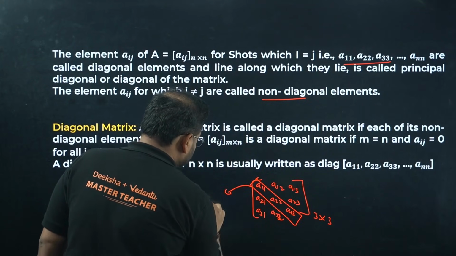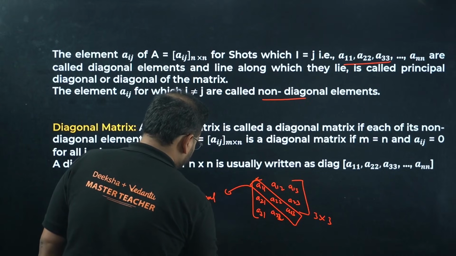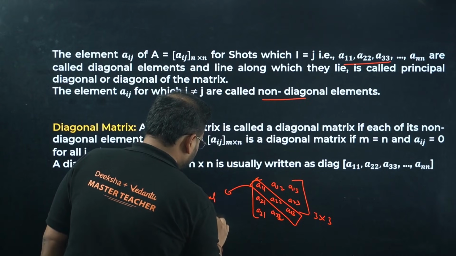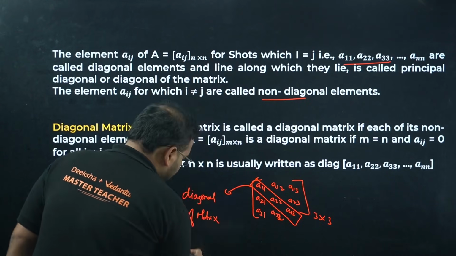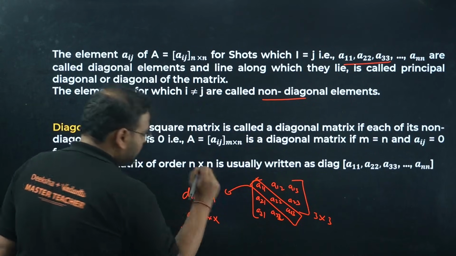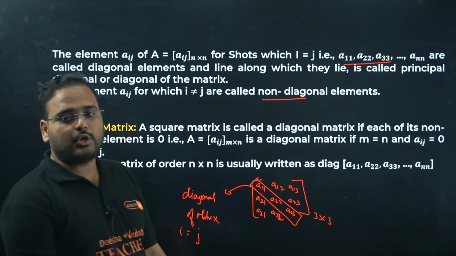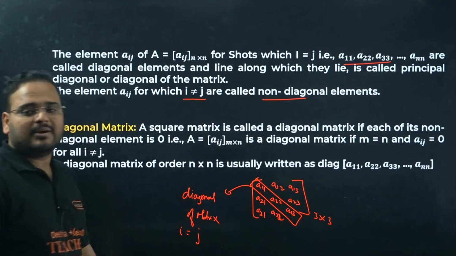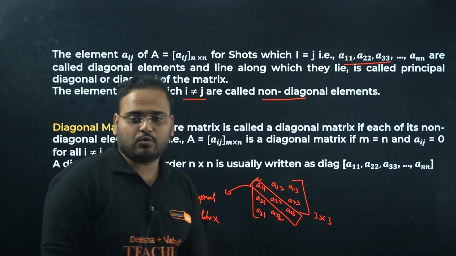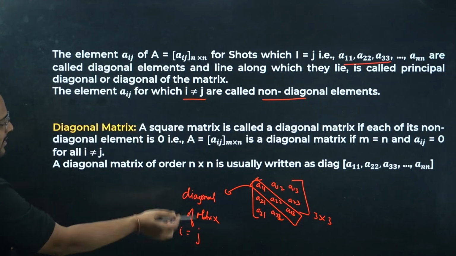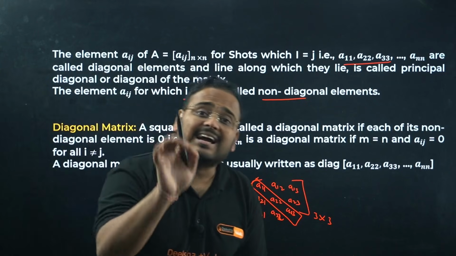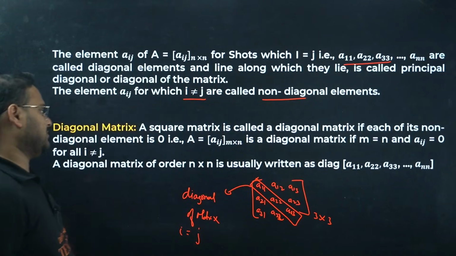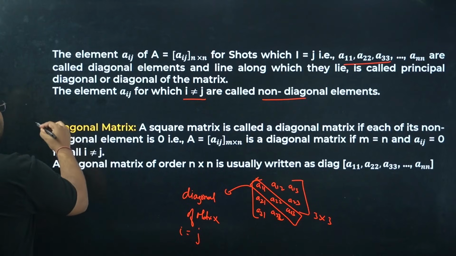This is called the diagonal of the matrix, where the i and j values are equal. If the i and j values are not equal, they are called non-diagonal elements, meaning the other elements, a12, a13 and so on. The elements where i and j become equal are called diagonal elements, or the diagonal of the matrix.